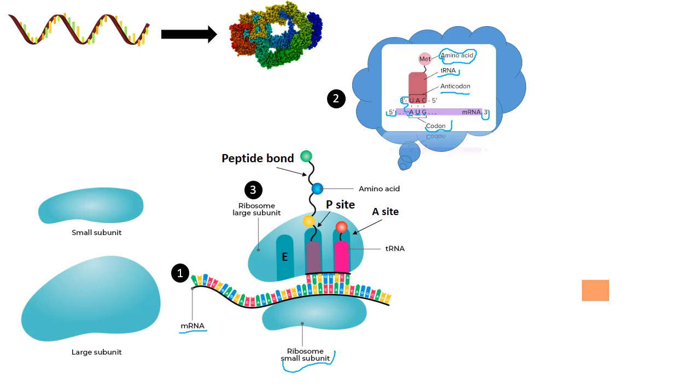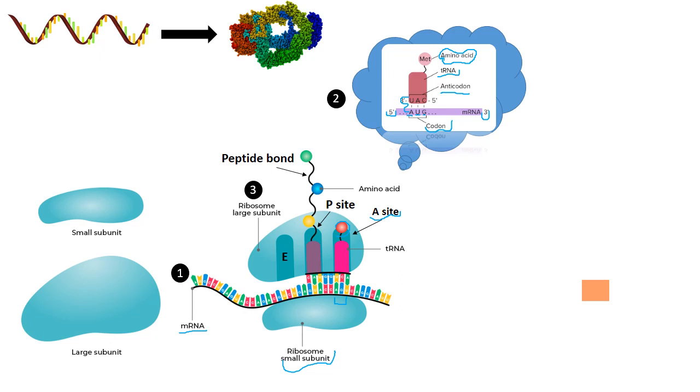As for the elongation process, a tRNA again comes up with a specific amino acid corresponding to this specific codon on the mRNA. So it binds first to the A site, which is called the aminoacyl site, and it's the first binding site of the tRNA.